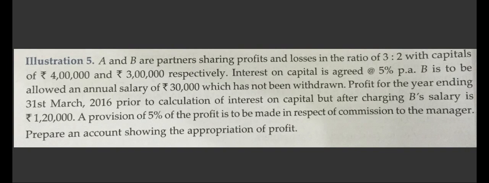Further, it says profit for the year ending 31st March 2016 prior to calculation of interest on capital, that is, before taking into account the interest on capital, but after charging B's salary. That means whatever the profit is given, that is 1,20,000, is after charging B's salary. The B's salary of 30,000 is already deducted from 1,20,000.